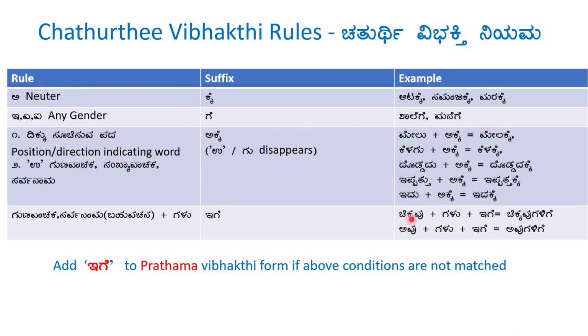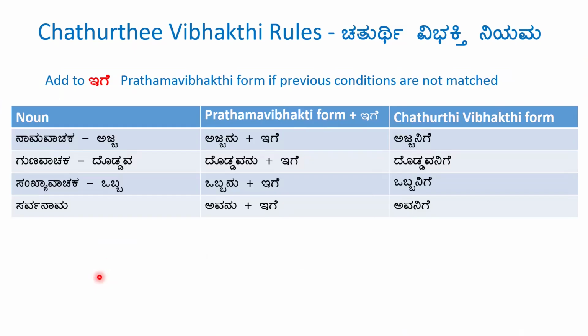For example, chikkavu plus galu plus ige, chikkavu galige. Avu plus galu plus ige, avu galige. So if none of these rules is matched, then we form the Pratama Vibhakti form of the word and then add ige to it. Let's see it in the next slide.